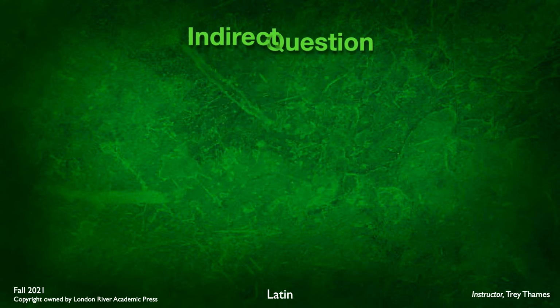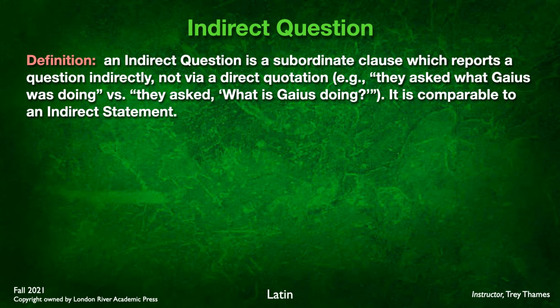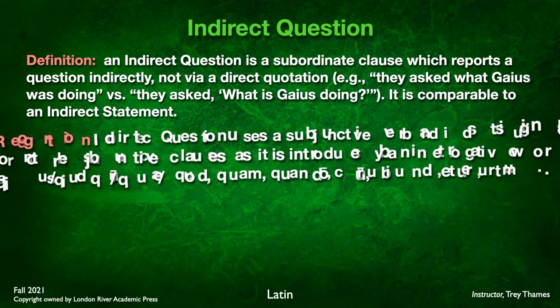So let's get a definition of what an indirect question is. An indirect question is a subordinate clause which reports a question indirectly, not via direct quotation. For example, they asked what Gaius was doing. That's an indirect question. That's different than, if you compare it to a direct question, they asked, comma, what is Gaius doing? That's a direct question. An indirect question is altogether different. It is comparable to an indirect statement.